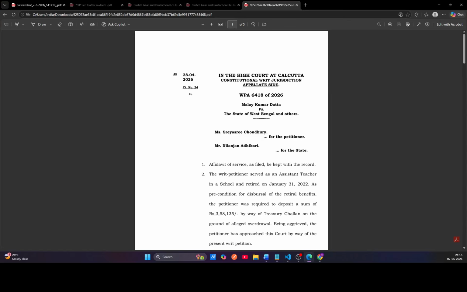So this is the court judgment PDF that we will be using for our demo. It's about a retired school teacher who challenged the recovery of excess salary before receiving his retirement benefits. The High Court held that recovery from retired employees is generally not permissible, especially when there is no fraud or misrepresentation involved. Referring to multiple Supreme Court judgments, the court directed the concerned authorities to release the withheld amount with 8% annual interest within 8 weeks.